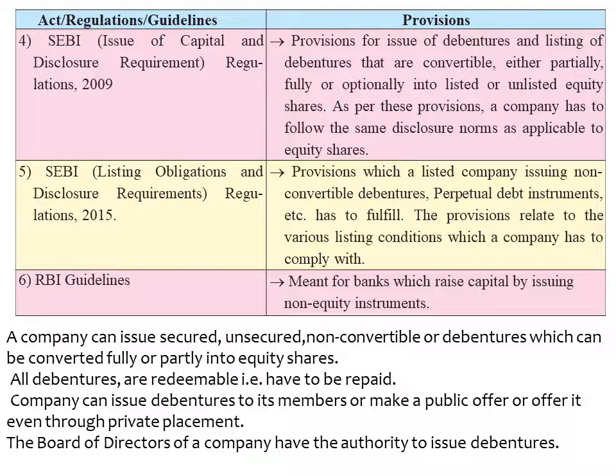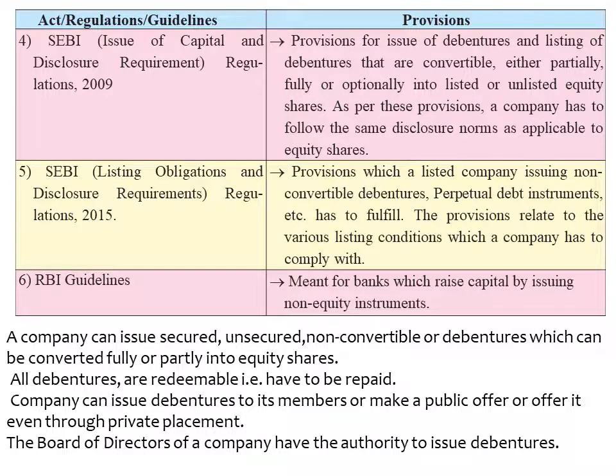Even the company can issue debentures either to its members, or it can make a public offer, or it can offer it even through private placements. Means same way as the equity shares, debentures can also be issued either to its members or to the public or through private placement. Now for issuing the debentures, the authority is vested in the hands of the board of directors.